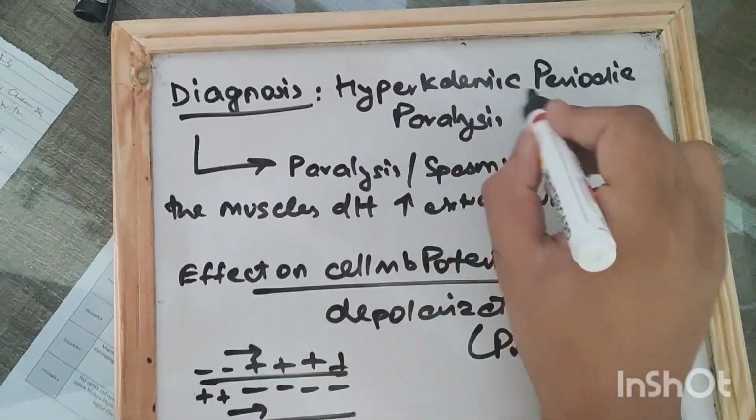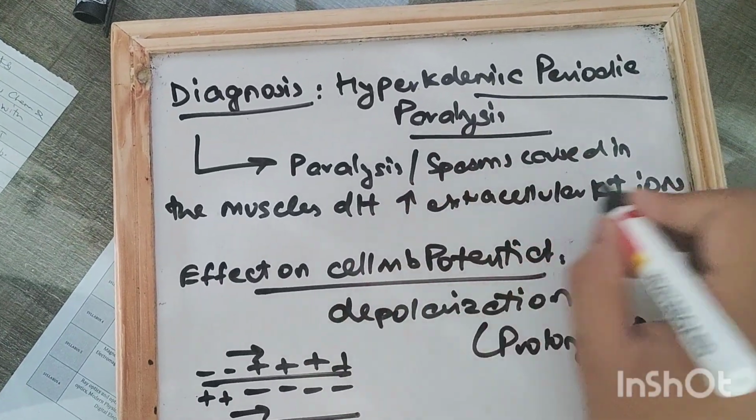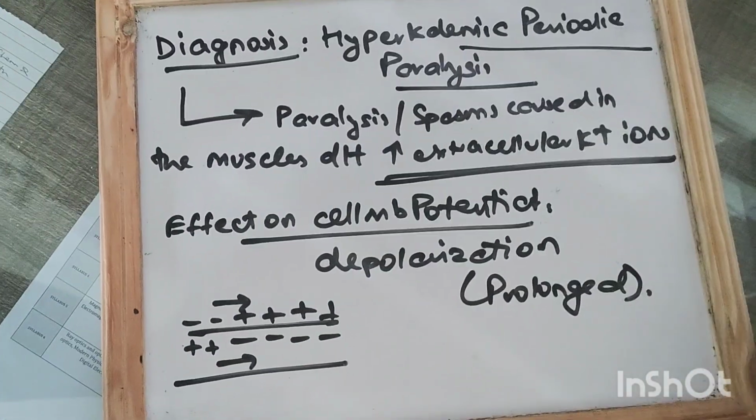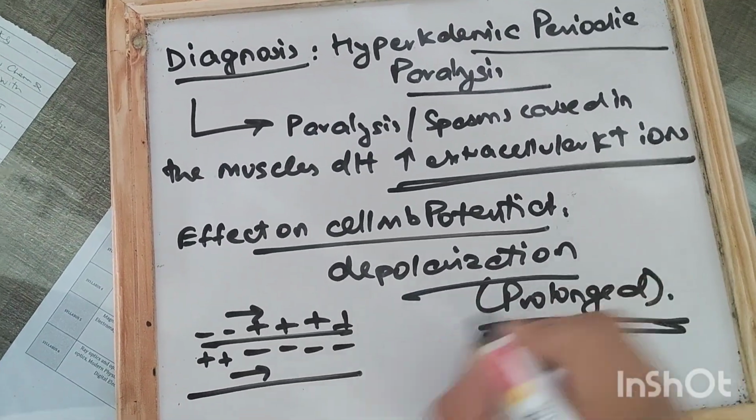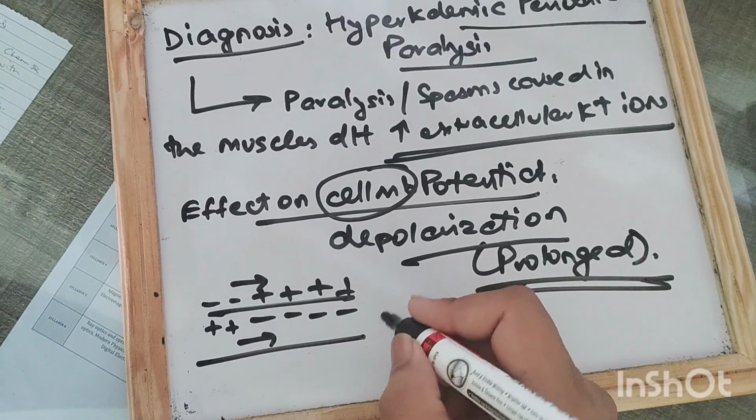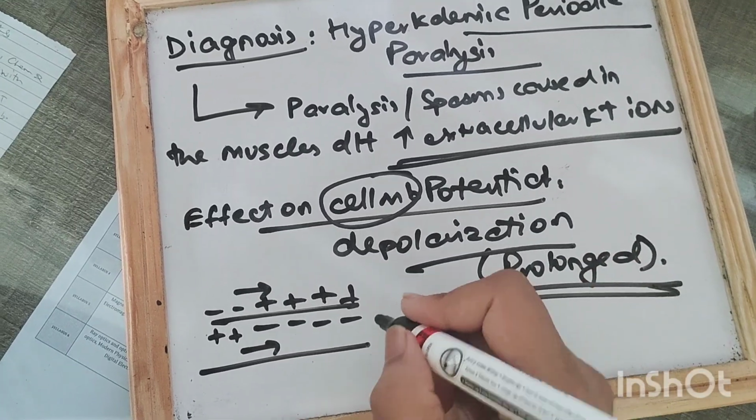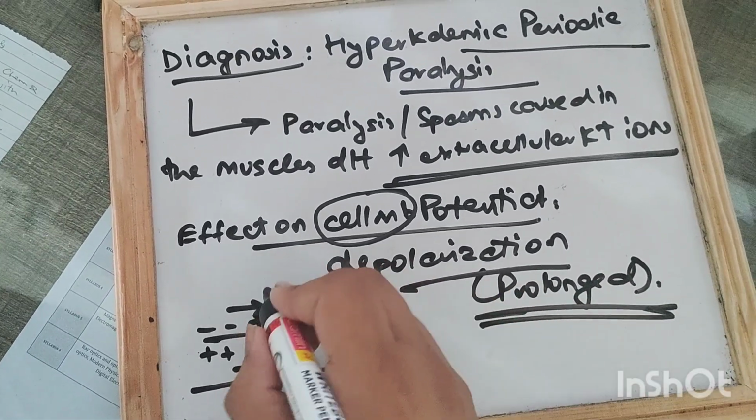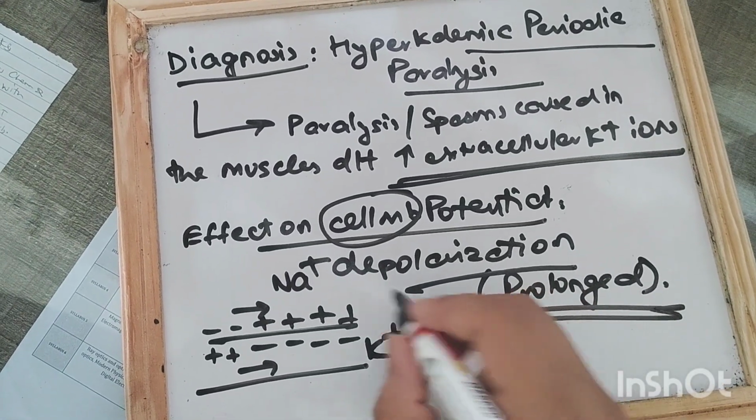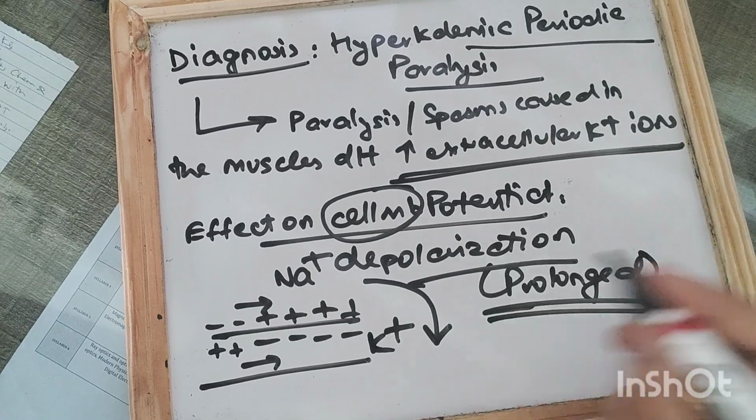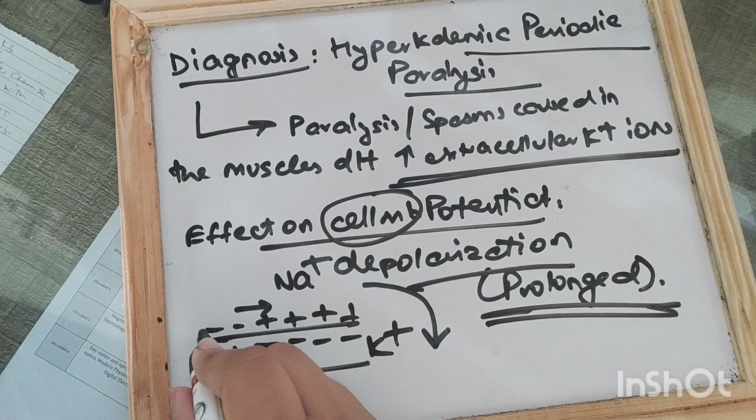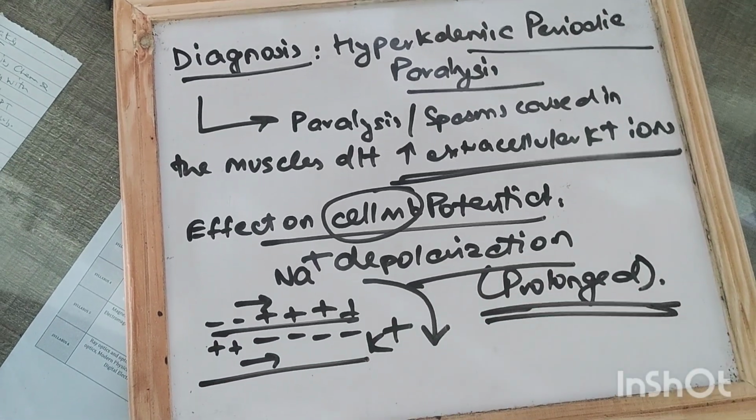So the diagnosis is hyperkalemic periodic paralysis. It is the paralysis of spasms which is caused in the muscle due to increased extracellular potassium ions, and in this there will be prolonged depolarization of the cell membrane potential. And you know the usual depolarization, repolarization systems of the cell membrane, where there are increased number of sodium outside and increased number of potassium inside. During depolarization, these sodium ions will start moving inside, and there will be increased positive ions inside the cell membrane and increased negative ions outside the cell membrane.